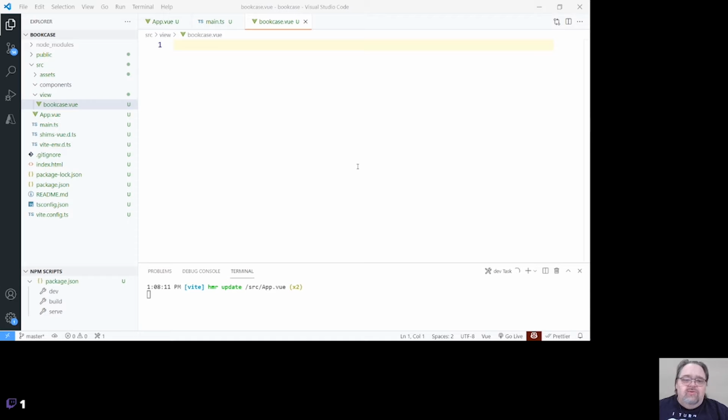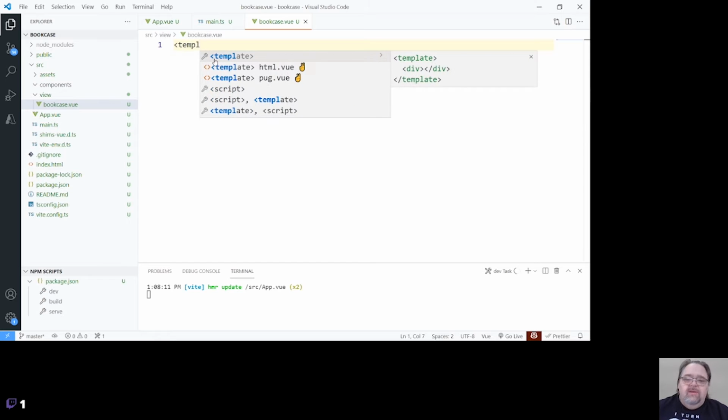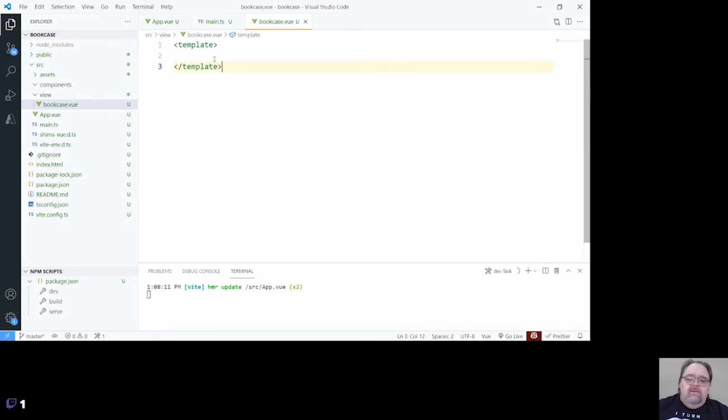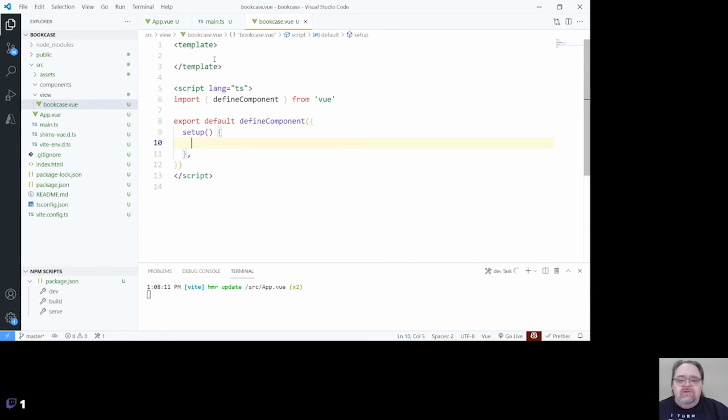So now that we're in our first view, let's just go ahead and create a template section. And that will be where our markup goes, and then our script section where our view goes. And I'm going to be using Composition API throughout all of this, so we can kind of see where that goes. I'm a big fan of the Composition API. I've done some talks on it lately. And so we'll see kind of how that works, especially in TypeScript, where I think some people are a little concerned about how well it works. And so let's just start with, let's say H1, my bookcase, right? I'm not doing anything really interesting yet.